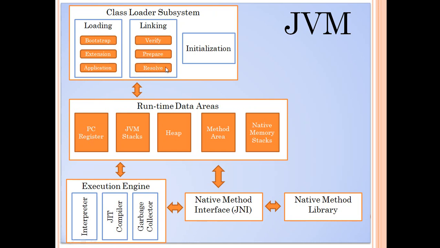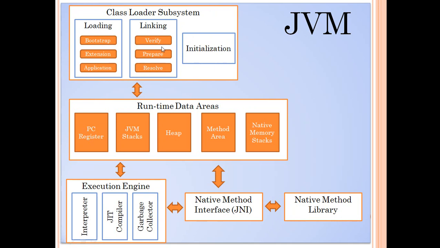And then comes the resolving. All the symbolic references are now replaced with the actual references from the method area. So this is the three-step process of linking the class file. Now comes the initialization. The initialization phase invokes the static blocks, or such blocks, in which the class level variables are initialized with some value. So if there is any static variable that has been given a value at the class level, it will be initialized with that particular value in this initialization phase of the class loader subsystem.